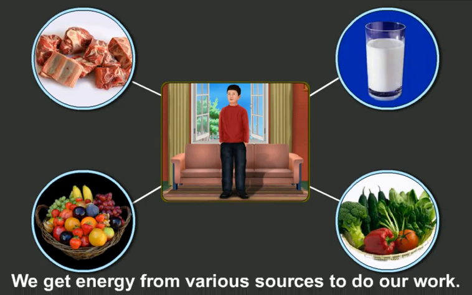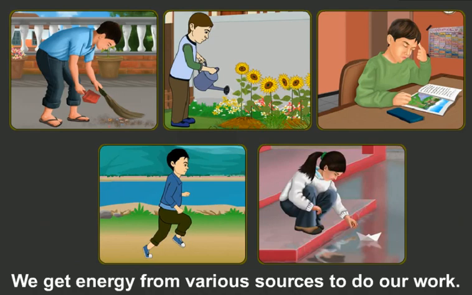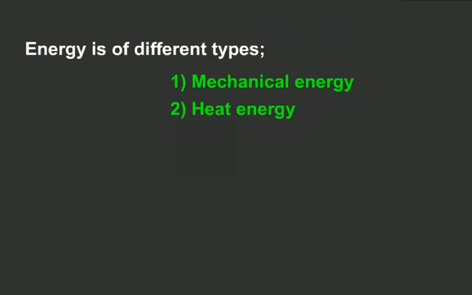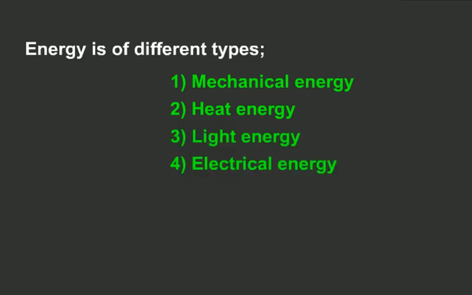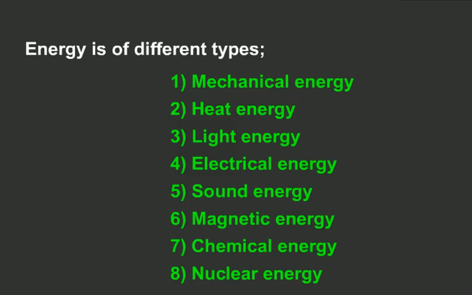Forms of energy. We get energy from various sources to do our work. Energy is of different types. Some of them are mechanical energy, heat energy, light energy, electrical energy, sound energy, magnetic energy, chemical energy, nuclear energy.